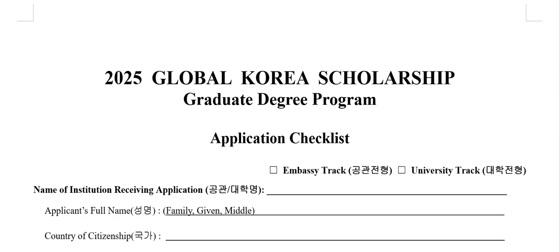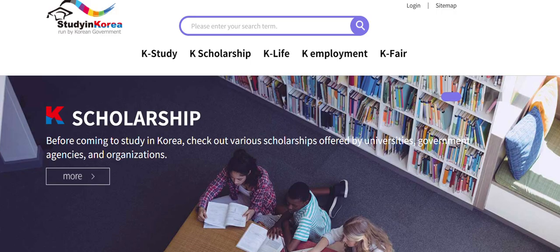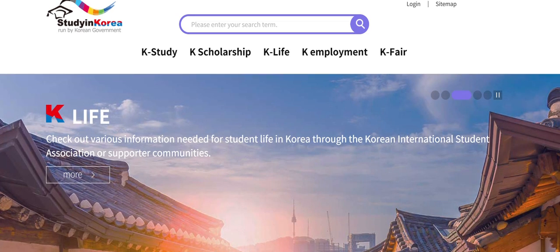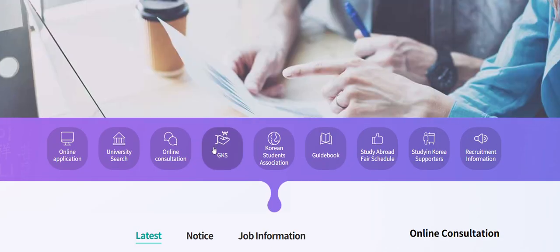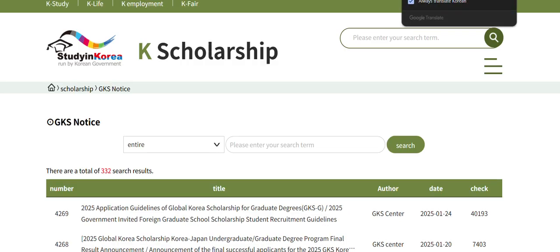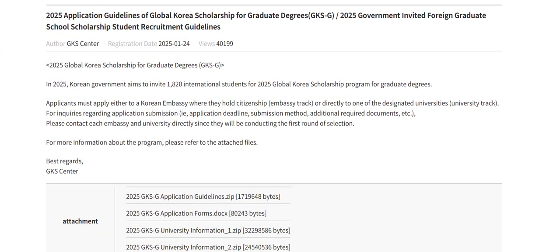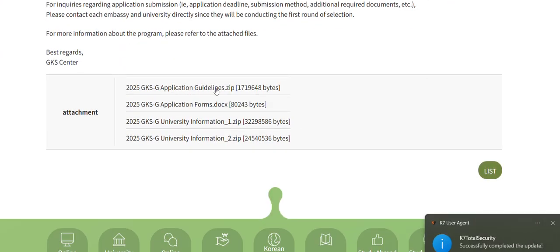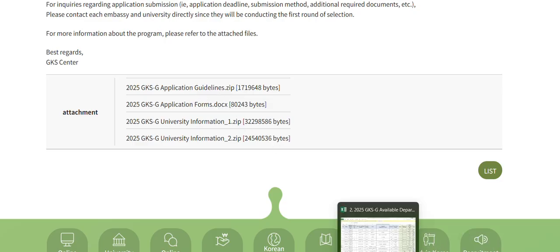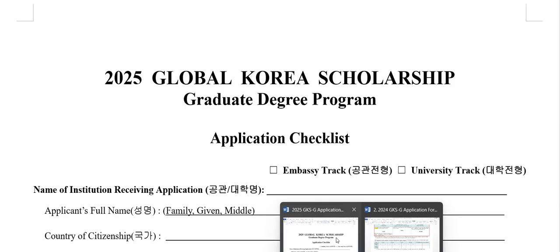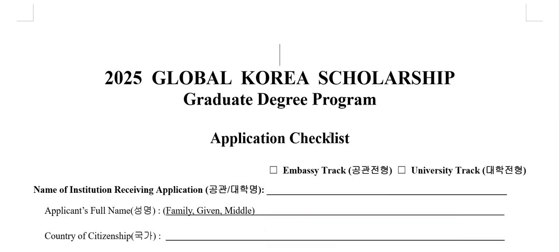If you haven't downloaded the 2025 GKS scholarship application form, you can download it on the Study in Korea website. Let me show it. If you go to the Study in Korea website, scroll down under GKS, the notice section, you'll find 2025 application guidelines for Global Korea Scholarship. Click that. Here you have application guidelines, application form, university information, all this. You can just download them. I've already downloaded them, so I'll be showing today how to fill the GK scholarship form.